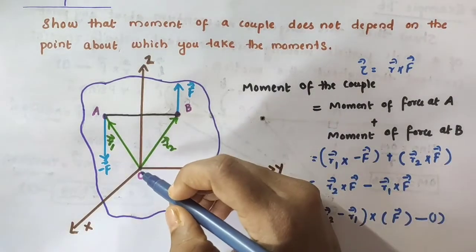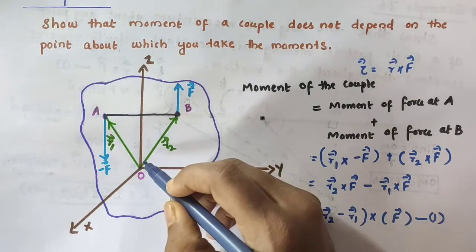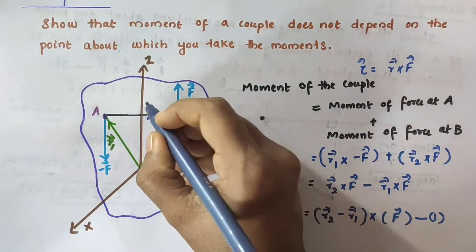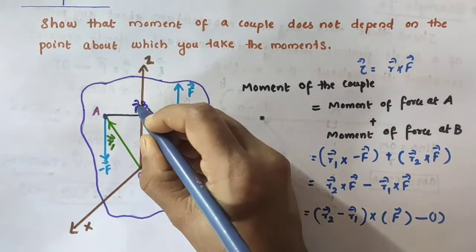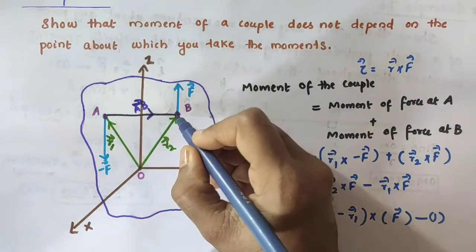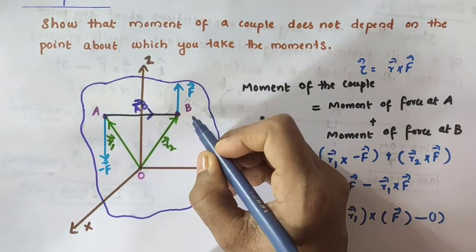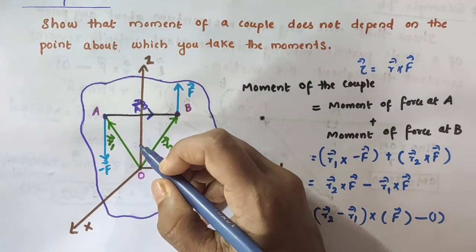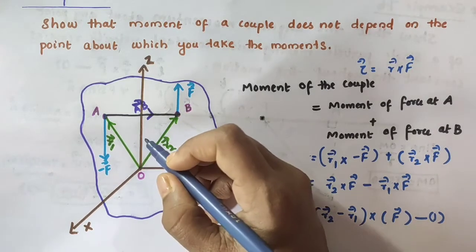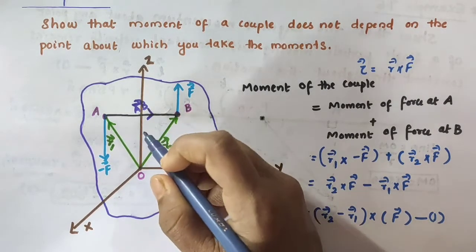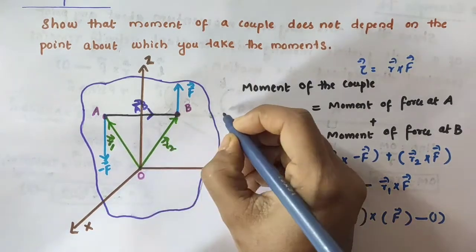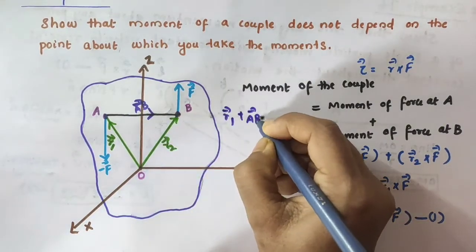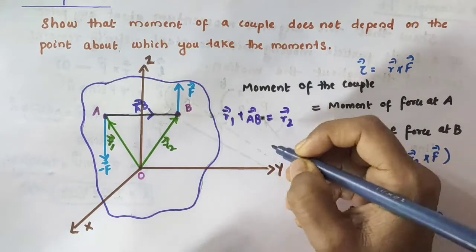Now, consider this triangle OAB. I am just taking this as vector AB. It is the vector which connects the point A to the point B. Here I am going to apply the triangular law of vector addition. We have discussed it already in our previous video. I will provide the link in the description box. So if you want, you can watch that. By applying the triangular law of vector addition here, we can write vector r1 plus vector AB is equal to vector r2.